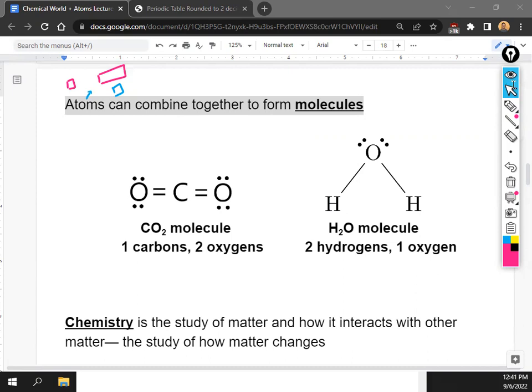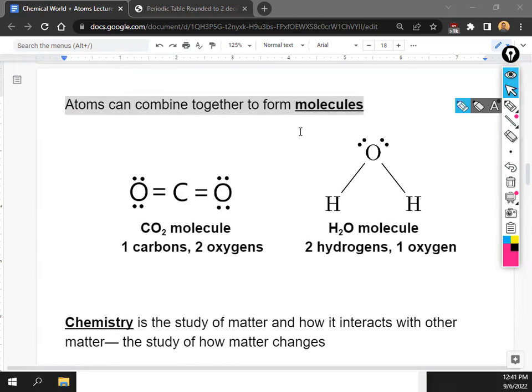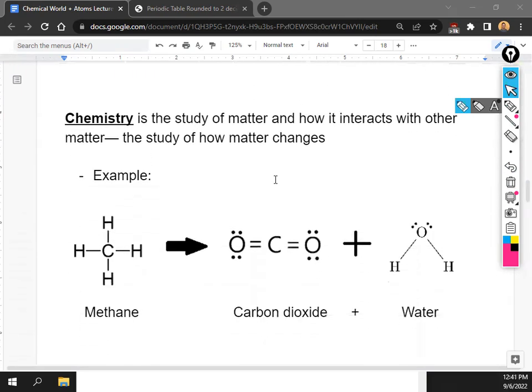Okay, you don't need to copy this down. If you want to, you can. It's just for your reference. All right. Any questions about the difference between atoms and molecules? Hopefully it's pretty self-explanatory. Okay, so in chemistry, we talk a lot about atoms and molecules, and it's the study of how they interact with each other and how they change.